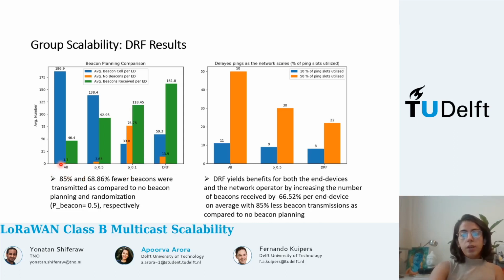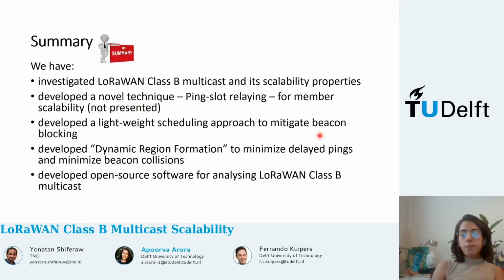Further, in the second graph here, we see the benefit of capacity expansion obtained by DRF by minimizing the number of delayed pings. To conclude, in this study we have investigated in detail LoRaWAN Class B multicast and its scalability properties. In this context, we studied the issues of beacon blocking, beacon collisions, delayed pings, and proposed novel solutions to mitigate these issues effectively. Thank you.